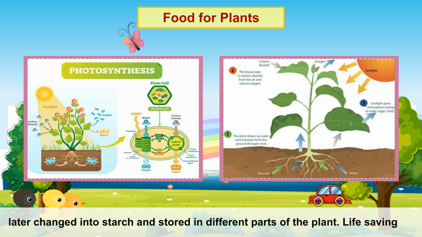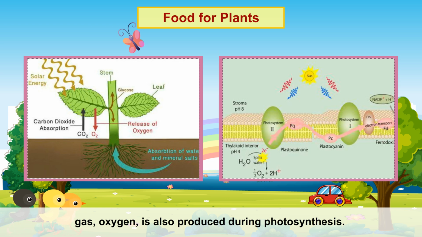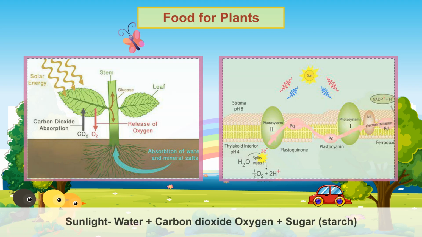This sugar is later changed into starch and stored in different parts of the plant. Life-saving gas, oxygen, is also produced during photosynthesis. Water plus carbon dioxide plus sunlight plus chlorophyll gives oxygen plus sugar, starch.